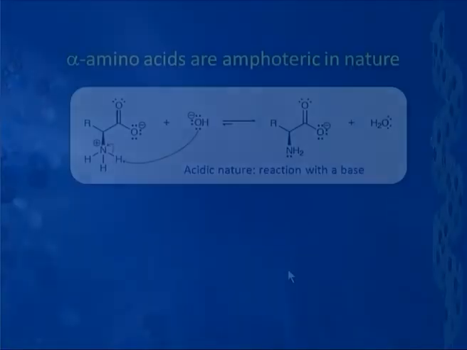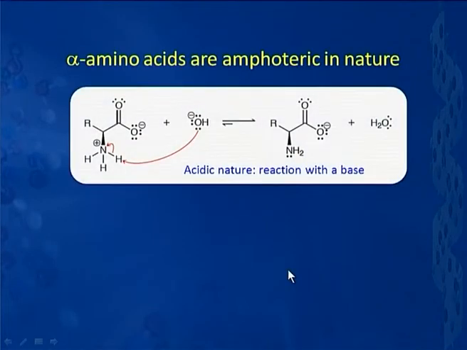Let us look at one more consequence of the special nature of alpha amino acids, that is their amphoteric nature. That means, alpha amino acids are amphoteric. What it means is that they can act as an acid as well as a base. Acidic nature of an alpha amino acid can be demonstrated with the following expression here: we have an amino acid which can react with a base, and this base is going to abstract a proton from the NH3 part of it, and then you get the following products.